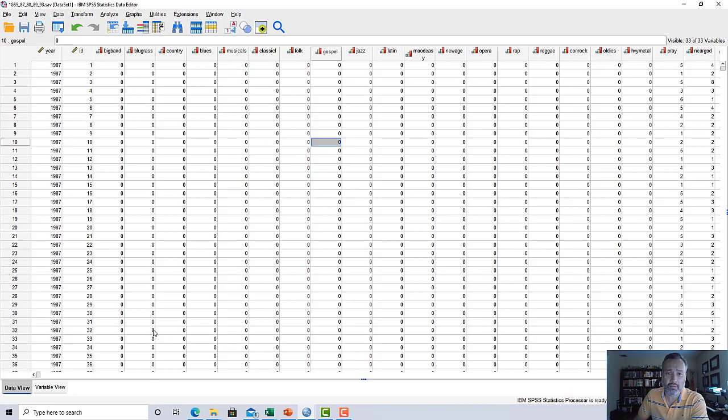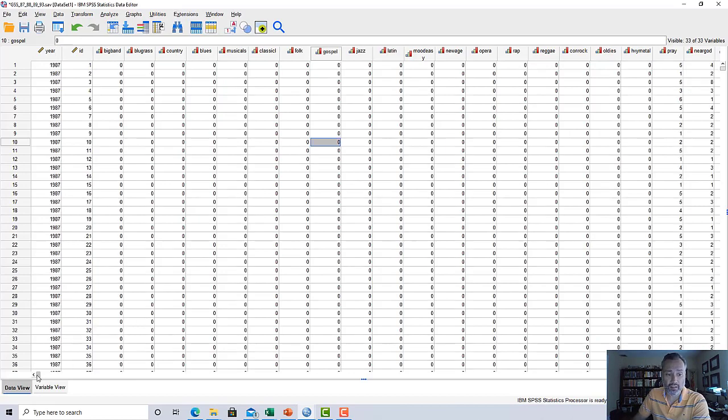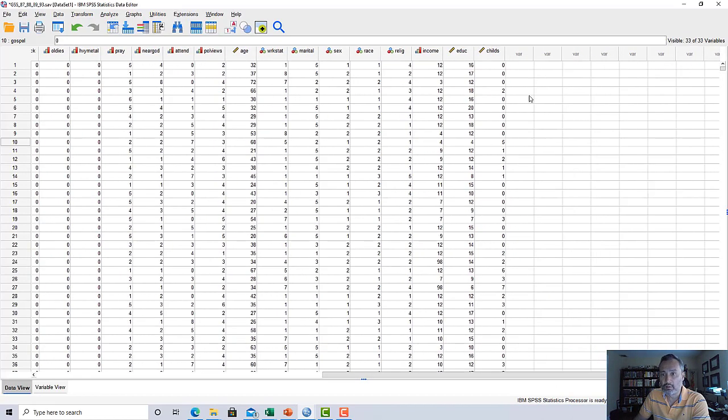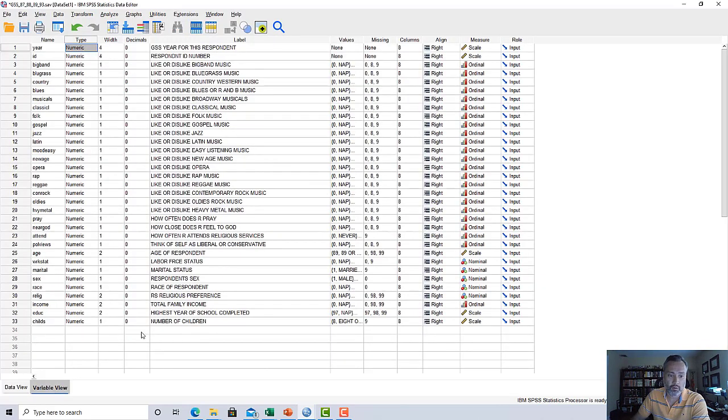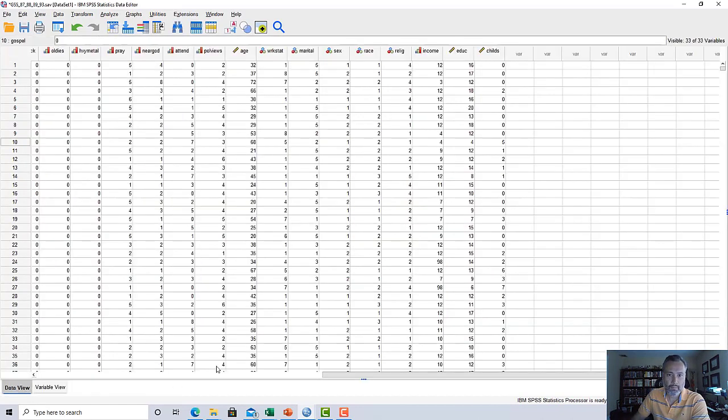Sometimes you'll want to look at the data view, like if you create a new variable, it's good to scroll over to the end and go, oh, okay, is the new variable that I created actually there? And you can actually see that in the variable view too. If you create a new variable, there'll be a new row here. And that's something that we will look at in just a second. So those are the basics of SPSS.